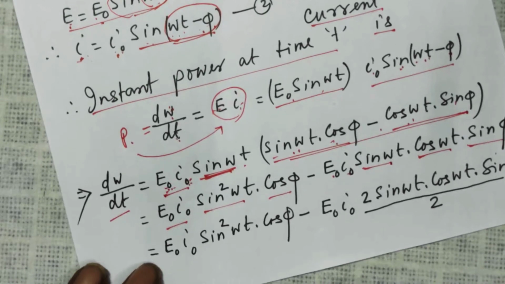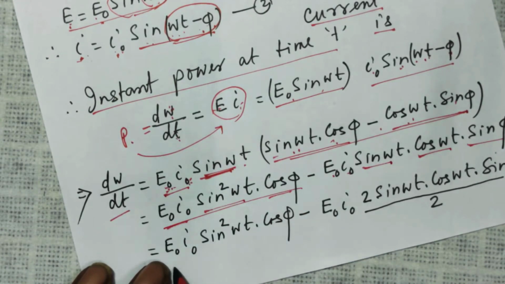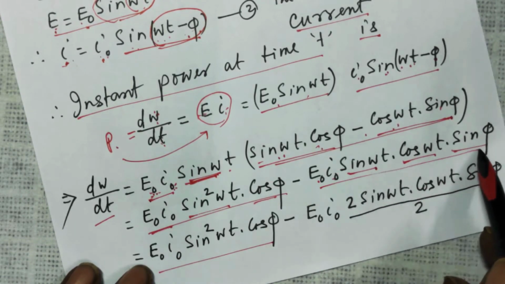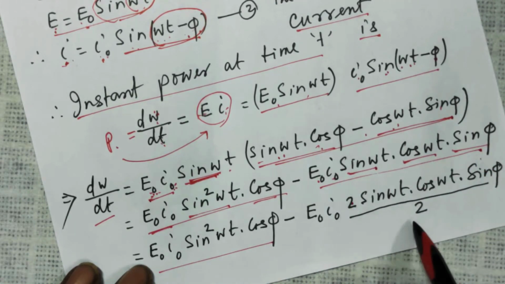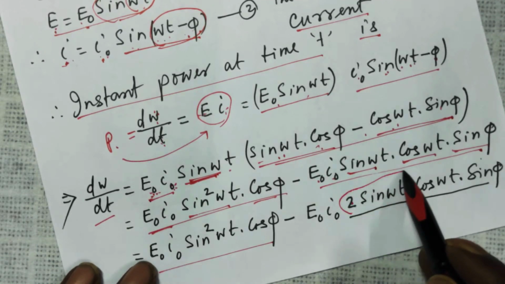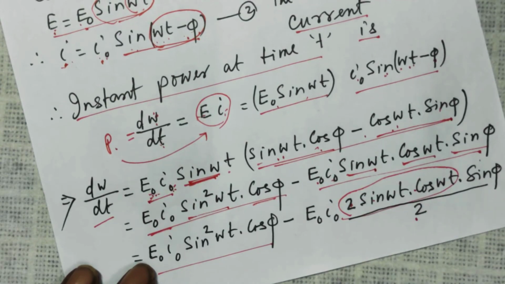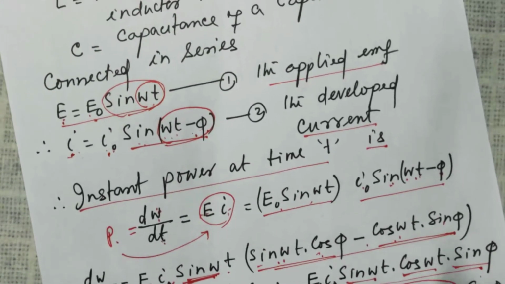So then what do I do? This remains the same. Now to this term, I multiply 2 in the numerator and divide by 2 in the denominator to bring this under the formula 2 sin theta cos theta, that will be sin 2 theta, right?